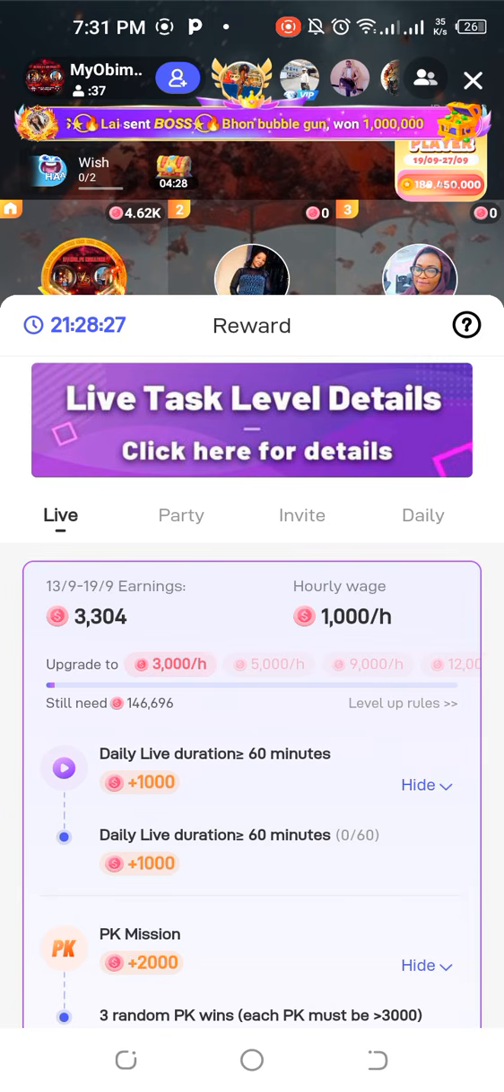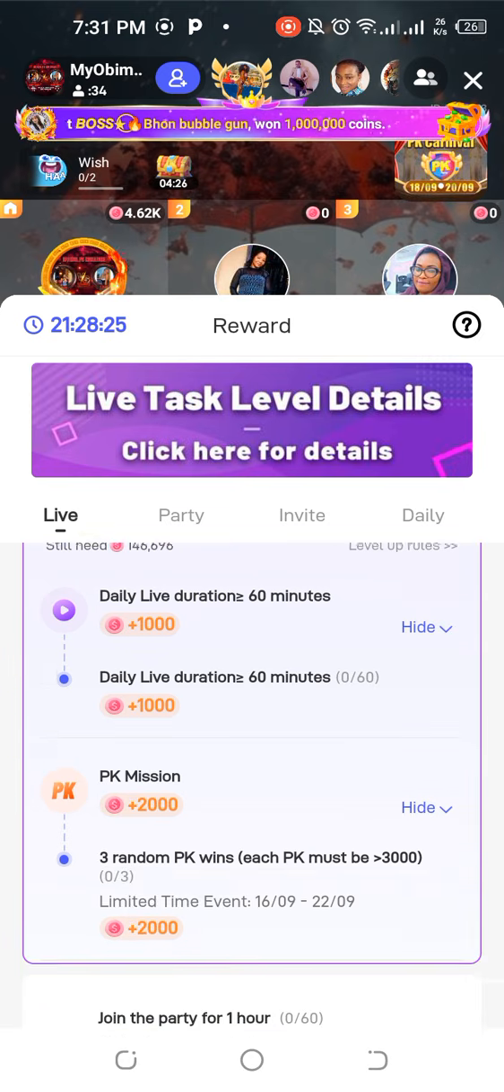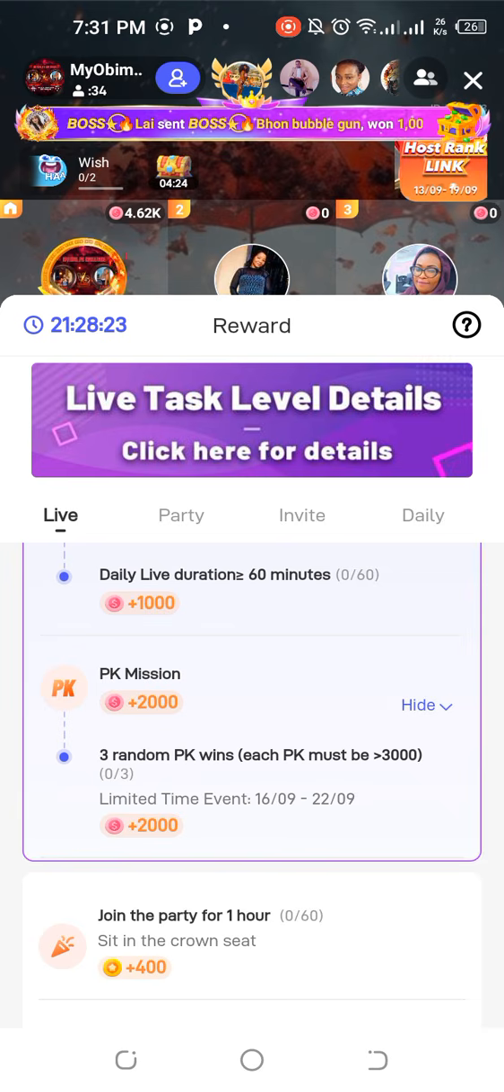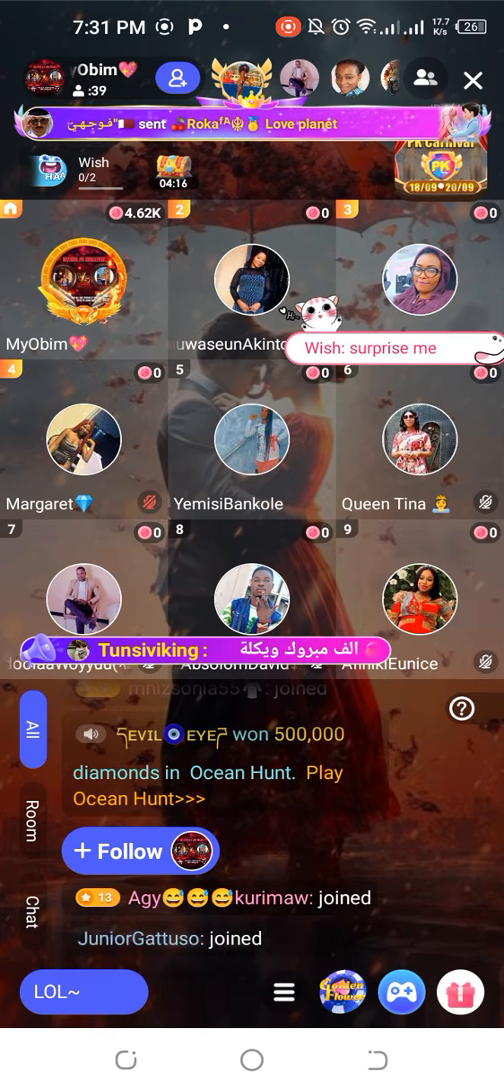And you are going to be staying on this party for 1 hour as well. Okay, so if you stay for 1 hour, you can sit on the crown seat for 400 coins. Initially it was 800, they had to reduce it to 400. Okay, so you are now going to receive it as well.